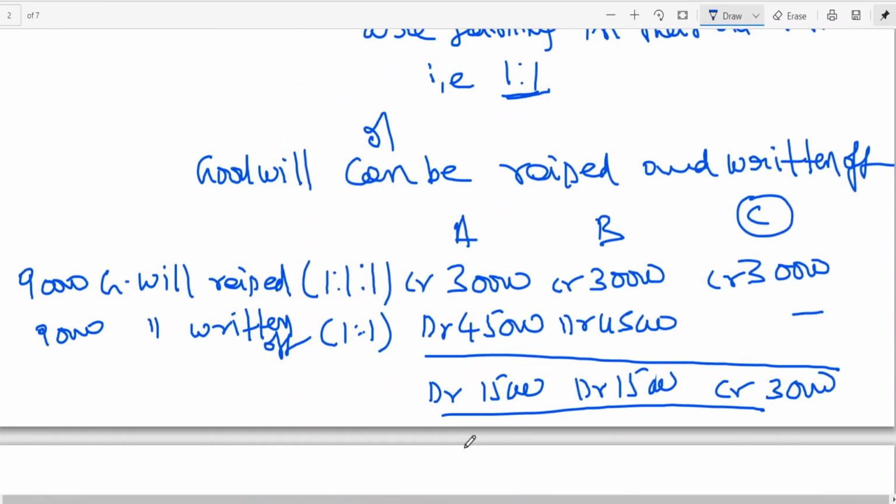Without writing the entry, we can write the net effect of it. The entry will be the same, the effect will be the same. Please recollect. If you get the time, you can go back and see the goodwill notes. You make a note of the lecture number containing such and such topic. The problem is that if you are copying down notes, you can go back quickly, since it's a video lecture.